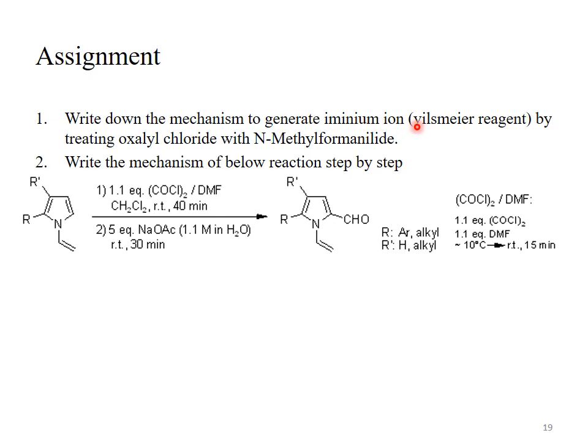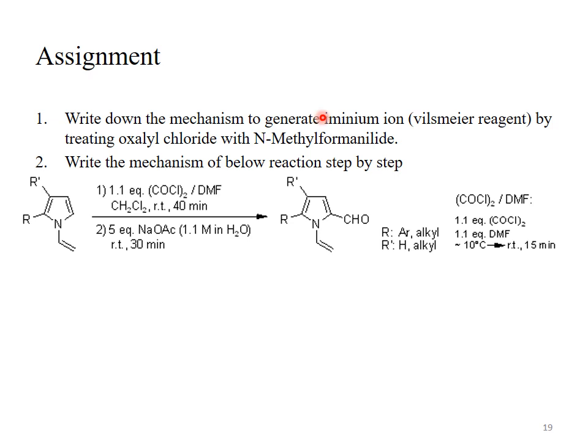Just by treating oxalyl chloride. Here the chlorinating agent is oxalyl chloride, not POCl3, with N-methylformanilide. The amide is N-methylformanilide. You will take this amide and treat it with this halogenating agent, oxalyl chloride. Then you will produce the iminium ion. You will write the mechanism of this step.